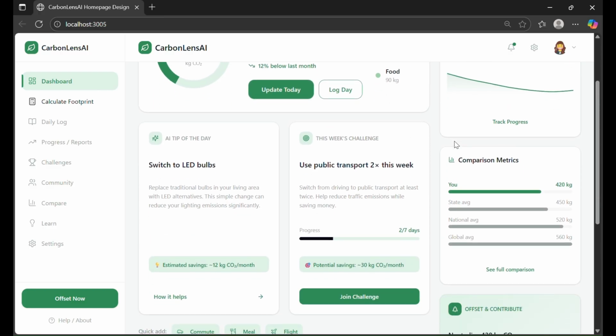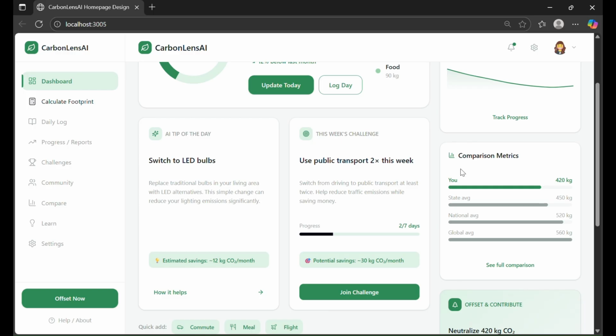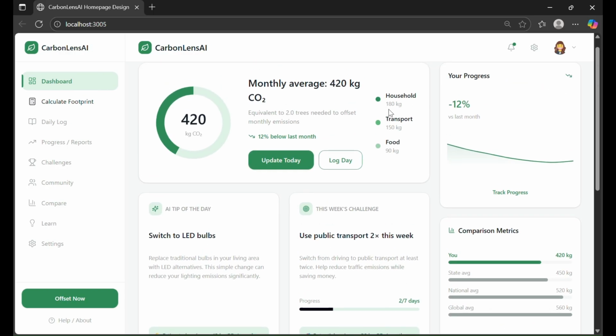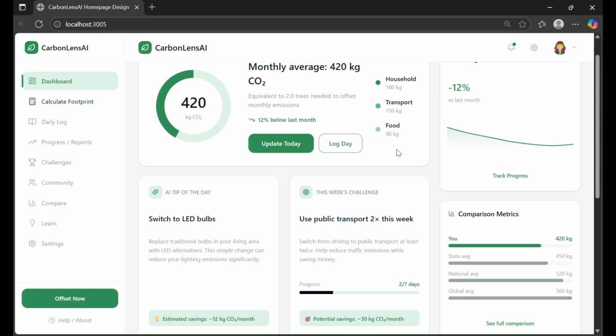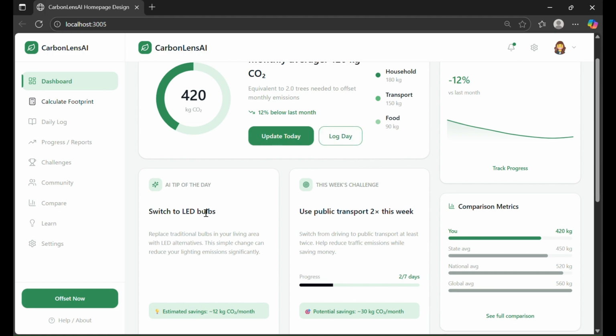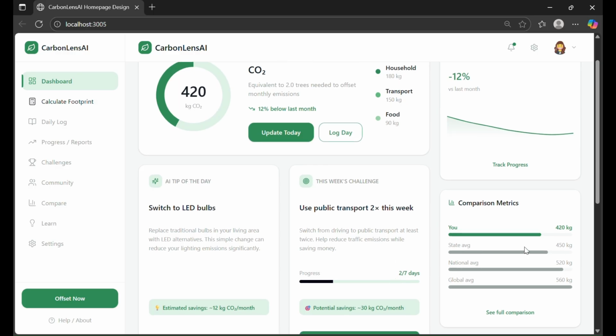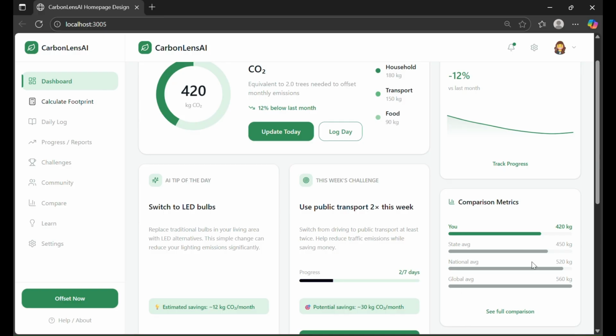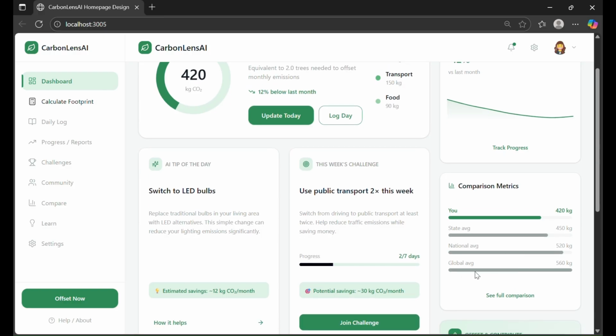Below that, we show a category-wise breakdown, like household 180 kg, transport 150 kg, and food 90 kg of CO2 footprint. This makes it instantly clear where their lifestyle is impacting the environment the most. To support habit change, we show a daily tip such as switch to LED bulbs to reduce lighting emissions by 80%, a weekly challenge such as use public transport twice this week, and a simple progress tracker. On the right, a comparison bar helps users understand how they rank against state average, national average, and global average.